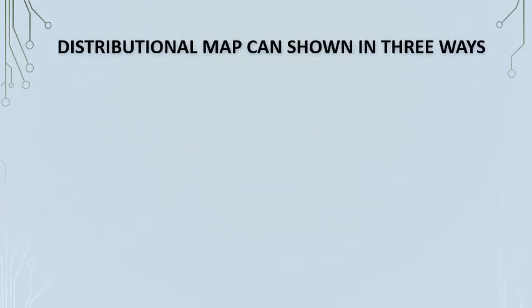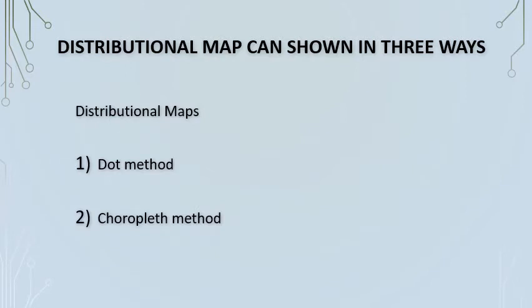A distributional map can be shown in three ways. That is, first one, dot method, second, choropleth method, and third, isopleth method. Now, we are going to start with the description of maps. First is the dot map.